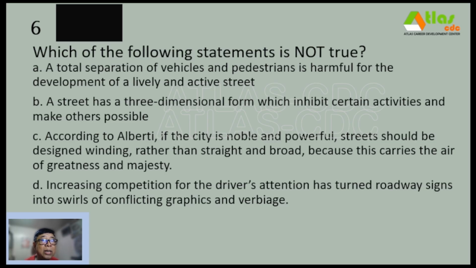And C. According to Alberti, if the city is noble and powerful, streets should be designed widening rather than straight and broad, because this carries the air of greatness and majesty. Letter D. Increasing competition for the driver's attention has turned roadway signs into swirls of conflicting graphics and verbiage.